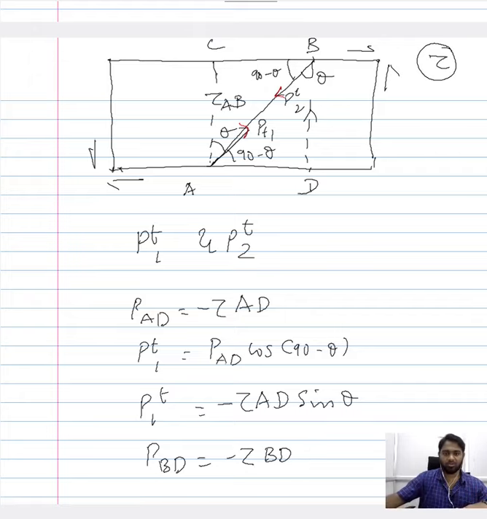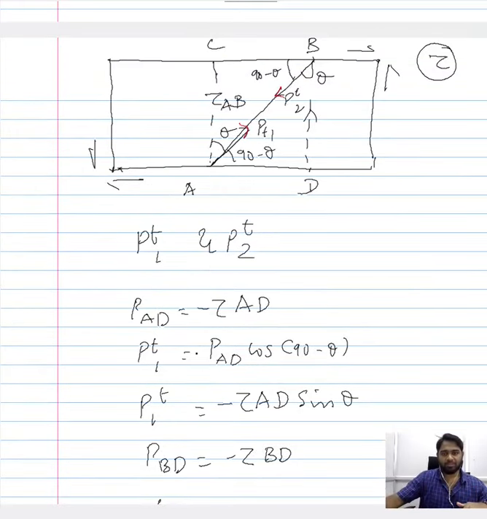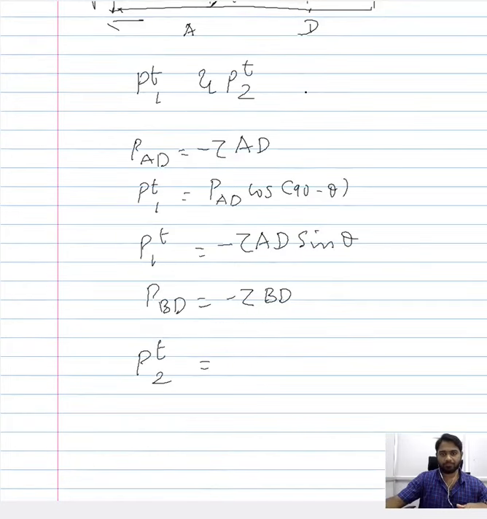This we saw earlier. Similarly, when you want to arrive at an expression for the tangential load that is acting along BD, so this is PT2, you project this onto this. The angle here is theta, so it would be PBD cos of theta.